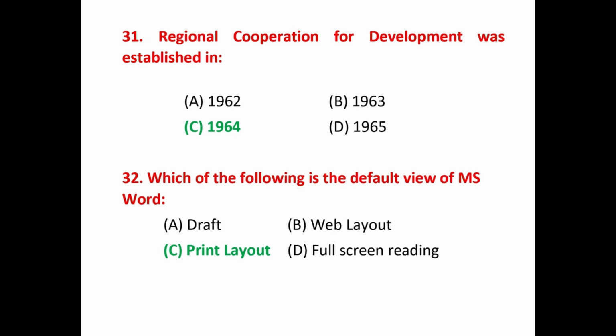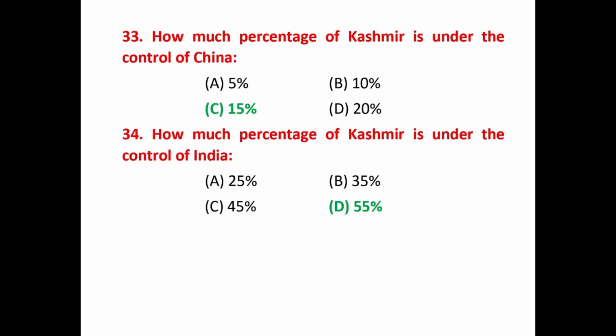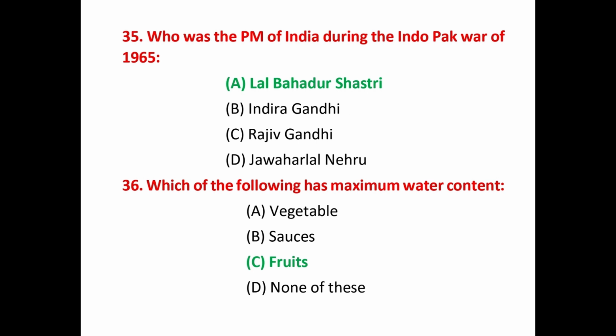Question number 31, Regional Cooperation for Development was established in? That answer is 1964. Question number 32, which of the following is the default view of MS Word? That answer is print layout. Question number 33, how much percentage of Kashmir is under the control of China? That answer is 15%. Question number 34, how much percentage of Kashmir is under the control of India? That answer is 55%. Question number 35, who was the PM of India during the Indo-Pak War of 1965? That answer is Lal Bahadur Shastri.